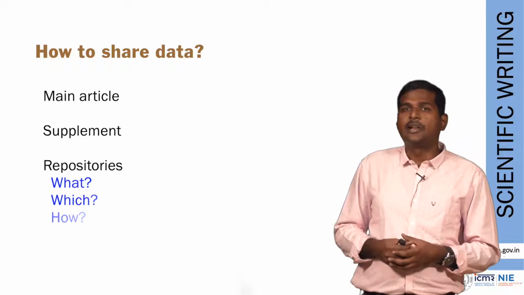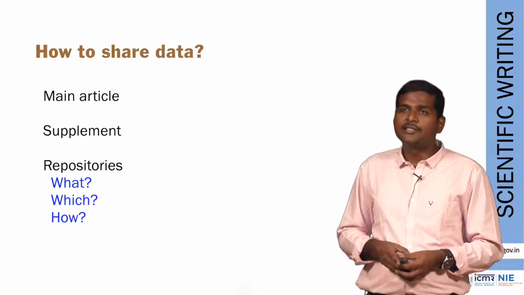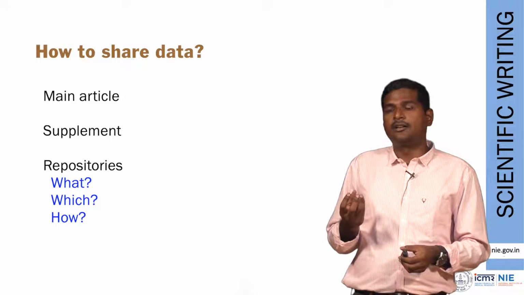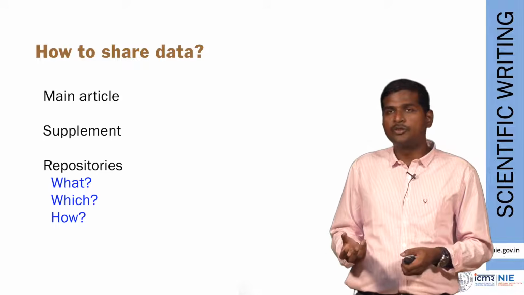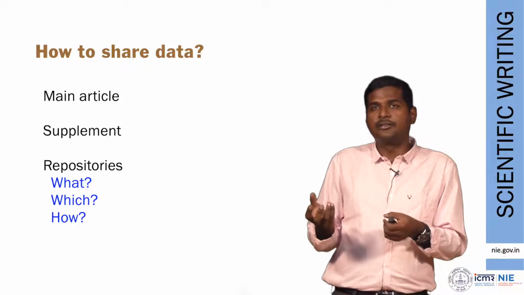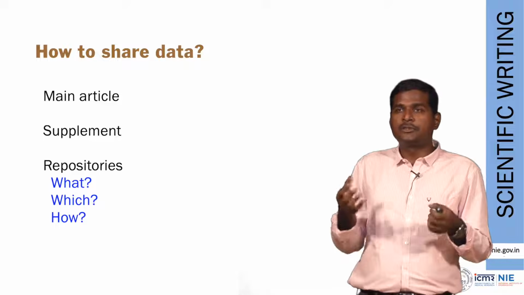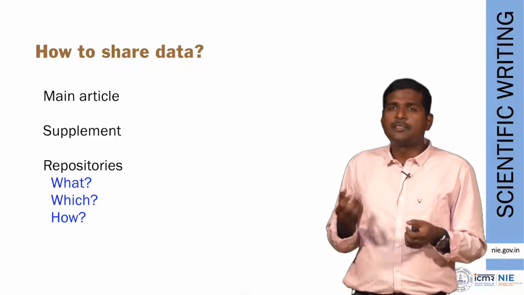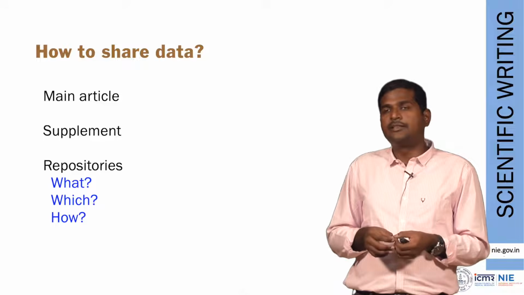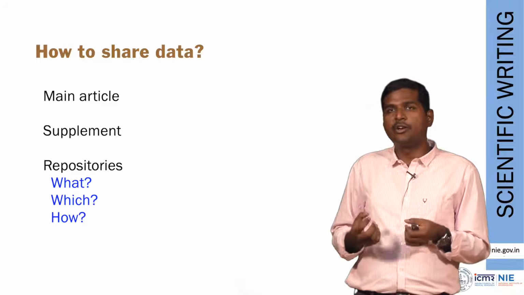Then there are something known as repositories. Repositories are websites like, I'm sure all of you have used Google Drive or Dropbox, which are just cloud, they call it cloud storage, right? So something similar to that. These repositories are websites which are specifically built to hold your data.